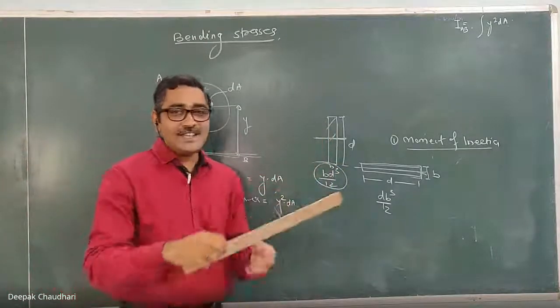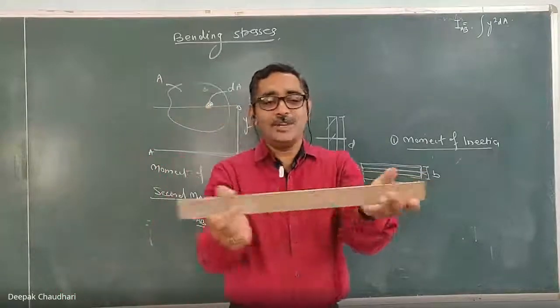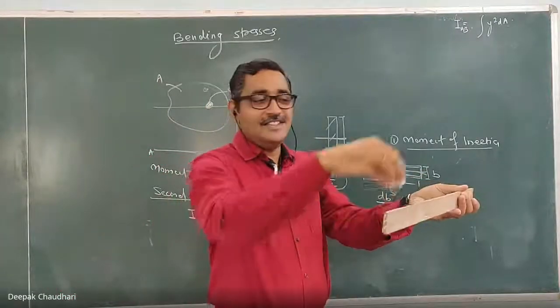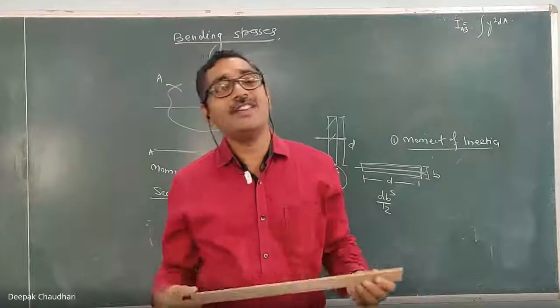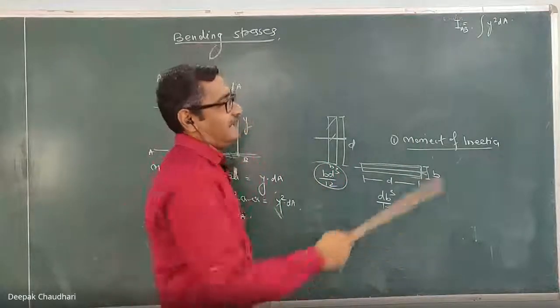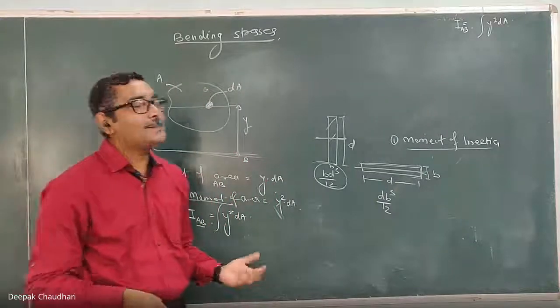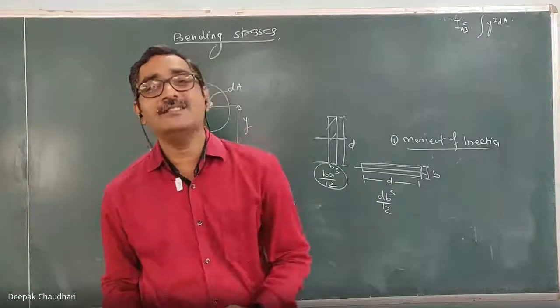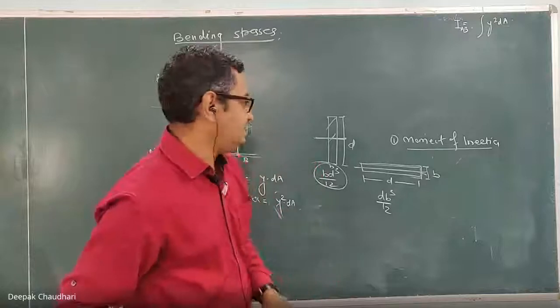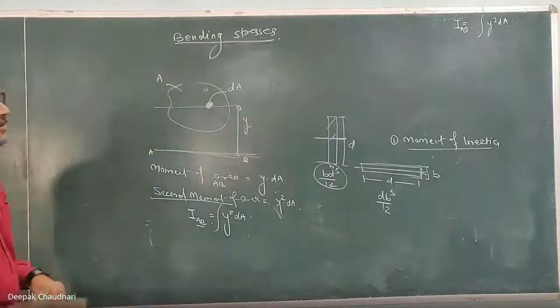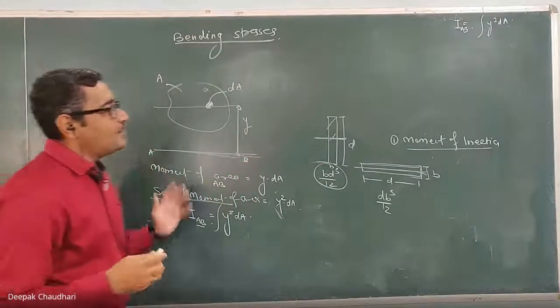That's why this cross-sectional area, if I put it like this, is stronger against bending. So this moment of inertia is a very important term when the component is subjected to bending moment or bending stresses. Understood? So this is all about the moment of inertia.